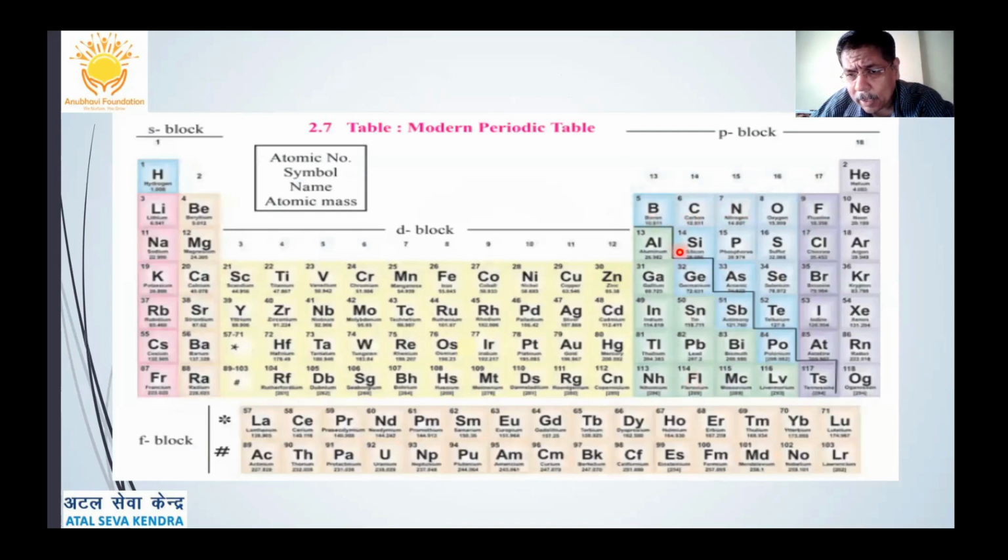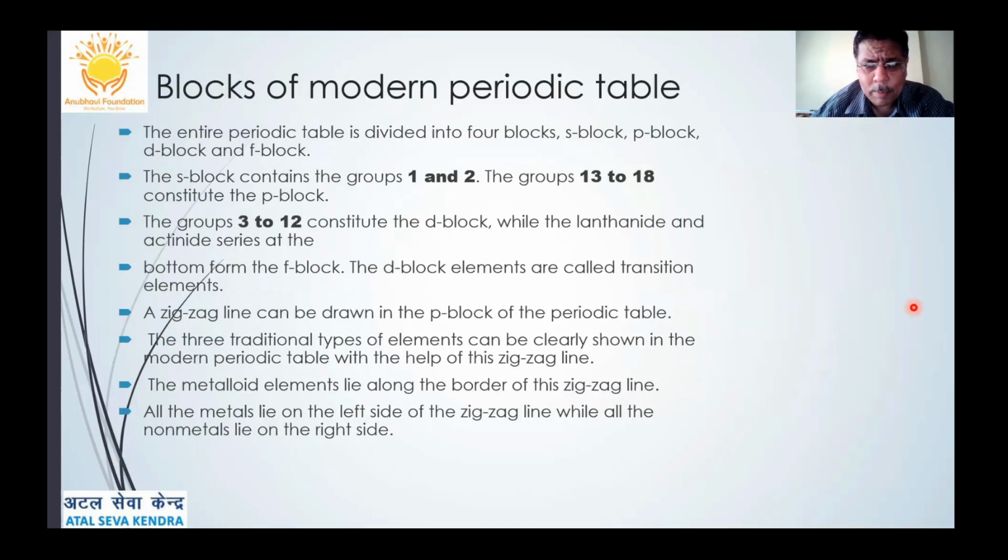You can see this zigzag line, which is dividing the metals from the non-metals. Metals are on the left hand side of the periodic table, and the right hand side is for the non-metals. Along the borders of the zigzag line are the metalloids, which have properties common to both metals as well as non-metals. A zigzag line can be drawn at the p block of the periodic table. The three traditional types of elements can be clearly shown in the modern periodic table with the help of the zigzag line. The metalloid elements lie along the border of the zigzag line.